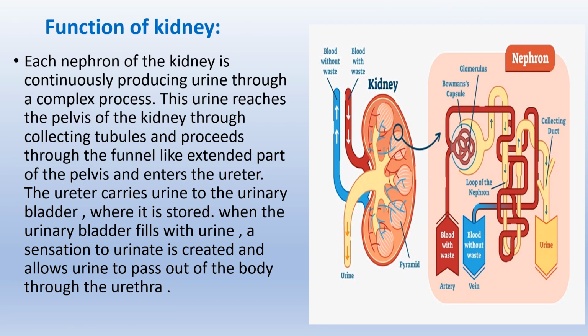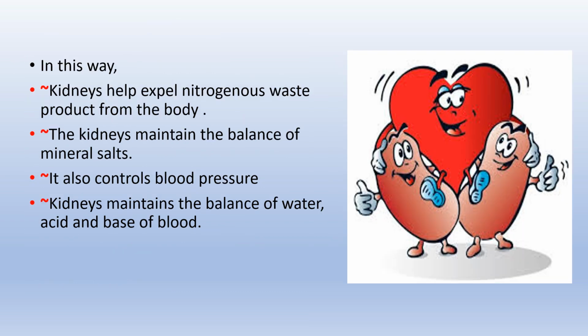Now, function of kidney. Each nephron of the kidney is continuously producing urine through a complex process. This urine reaches the pelvis of the kidney through collecting tubules and passes through the funnel-like extended part of the pelvis and enters the ureter. The ureter carries urine to the urinary bladder, where it is stored. When the urinary bladder fills with urine, a sensation to urinate is created and allows urine to pass out of the body through the urethra. In this way, kidneys help expel nitrogenous waste products from the body.